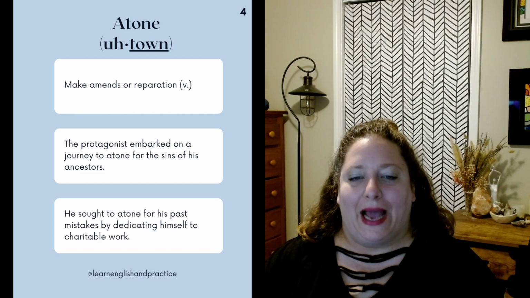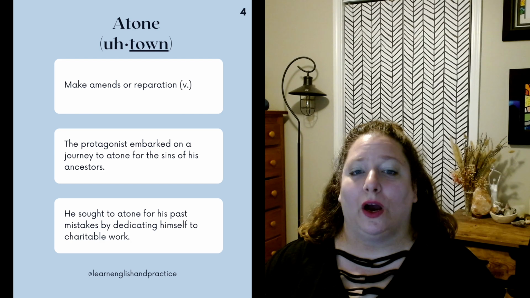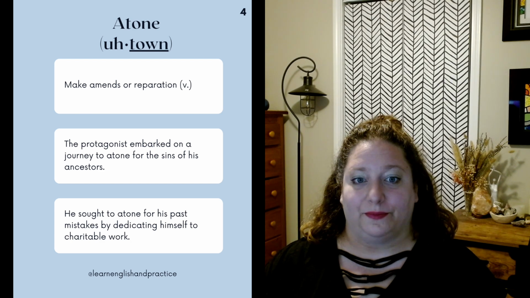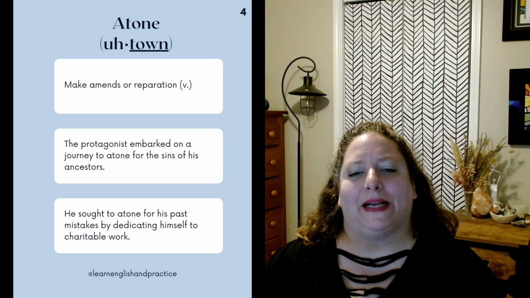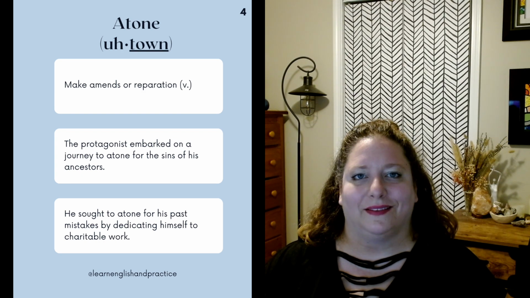Examples are: the protagonist embarked on a journey to atone for the sins of his ancestors. He sought to atone for his past mistakes by dedicating himself to charitable work.